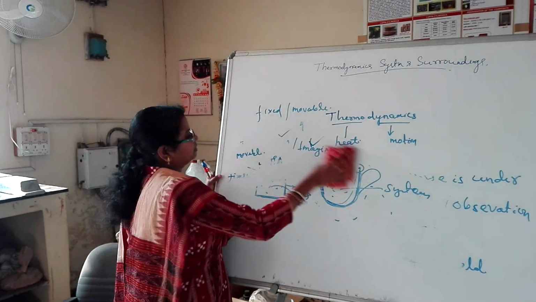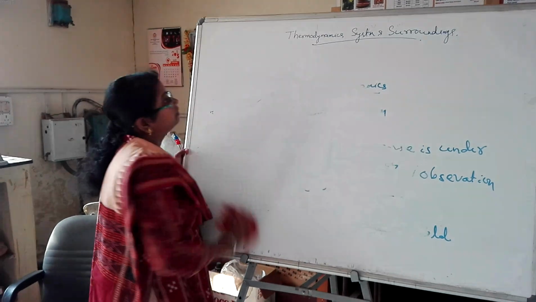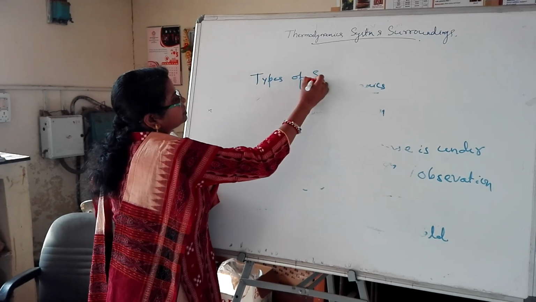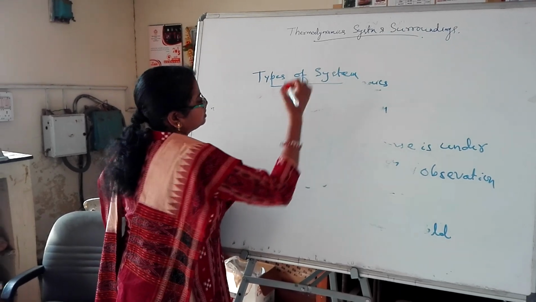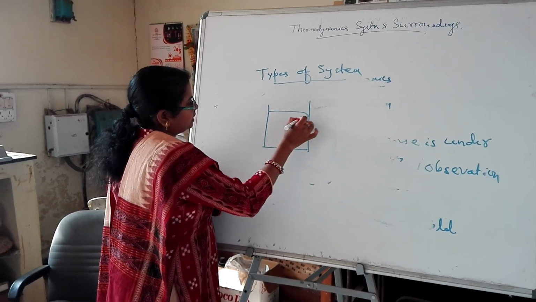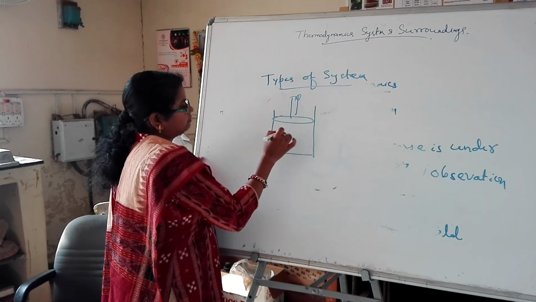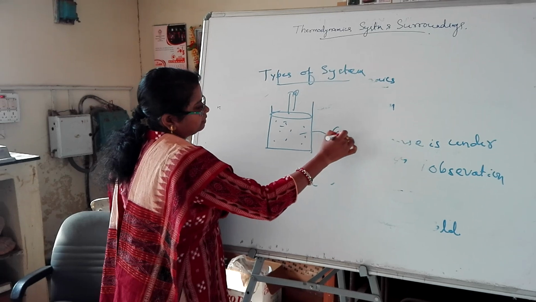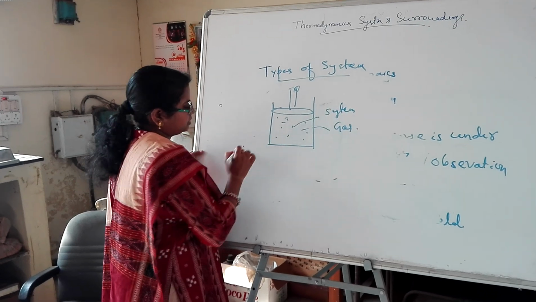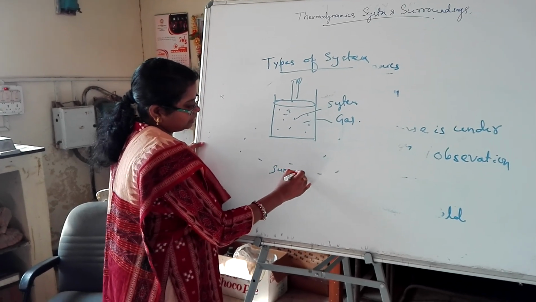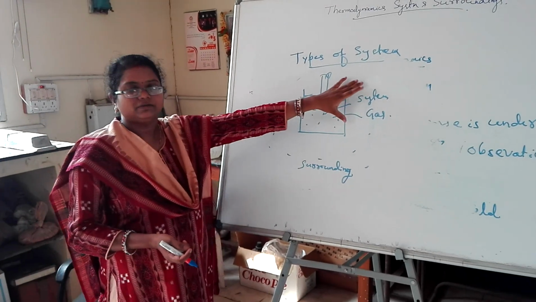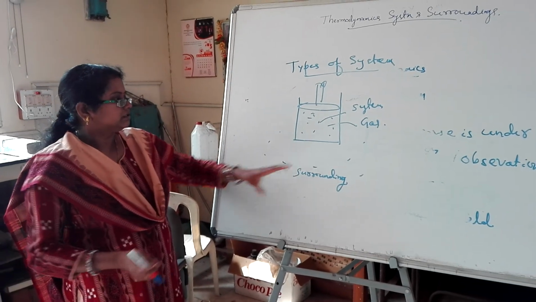Now I will discuss the types of system. For example, in a piston cylinder arrangement, the cylinder contains gas; this is the system, and outside is the surroundings.